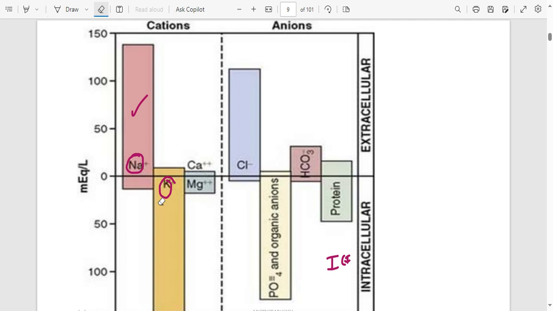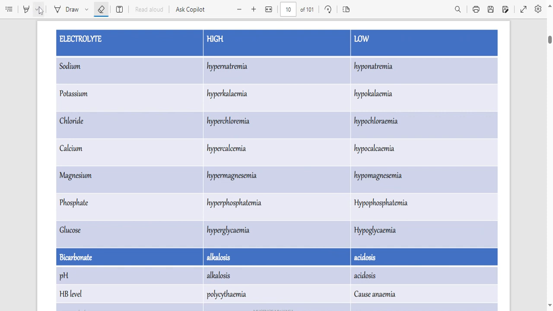Do you remember what we talked about in biochemistry? We said that bicarbonates are there as a buffer in blood. So we expect them to be high in blood. That is outside the cell, ECF. So when you have too much bicarbonate in blood, that is going to be alkalosis. If you have low bicarbonate, that is going to be acidosis, because the only way you have low bicarbonate is that you have more acid. If pH is low, you have acidosis. If pH is high, alkalosis.